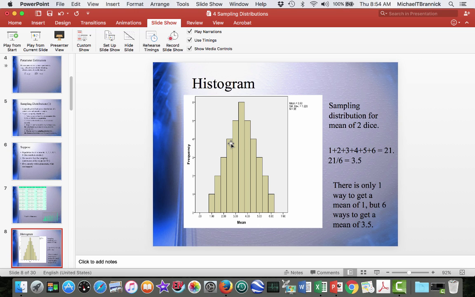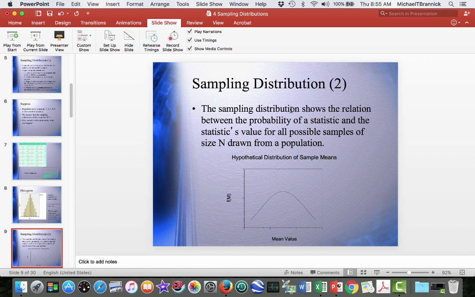And if you understand this and you play games like backgammon, where you have to roll dice for things to happen, then you can use that to your advantage. All right. So notice that the probability of getting an outcome depends on the sample space. So there's lots of ways to get a 3.5 as a mean. And so the probability of getting 3.5 as a mean is going to be greater than a 1 or a 6.